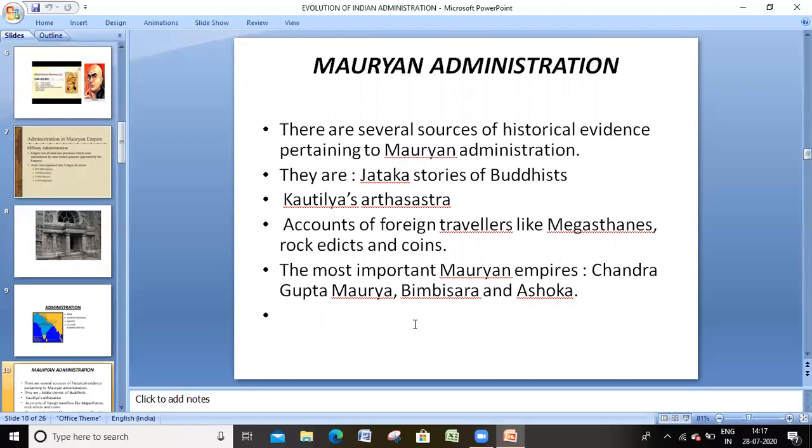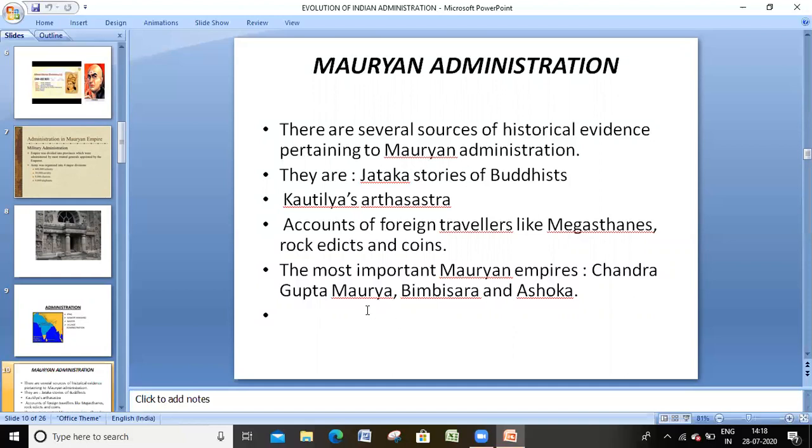If we discuss in detail the Mauryan administration, there are several sources of historical evidence pertaining to it. For example, the Jataka stories of Buddhists, the great Kautilya or Chanakya's Arthashastra, and Megasthenes' Indica.